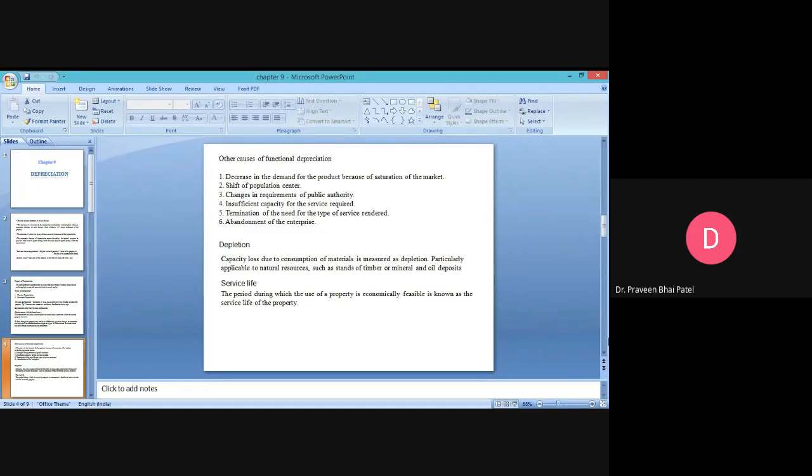Depletion is basically the loss of material from the measured value. For example, as given here, oil or minerals. How can oil be lost? When there is excessive heat, evaporation can take place, and due to evaporation, there is a loss of oil.